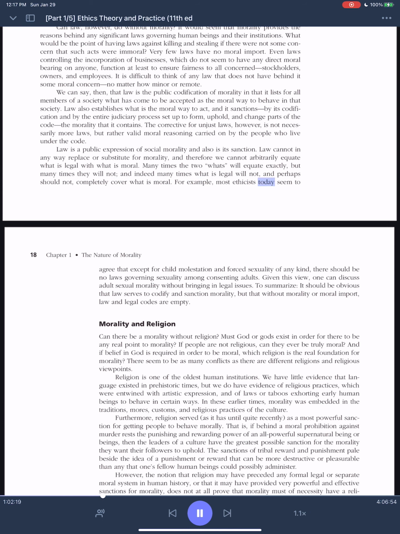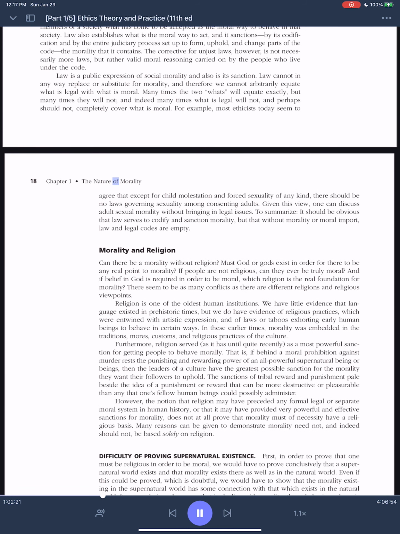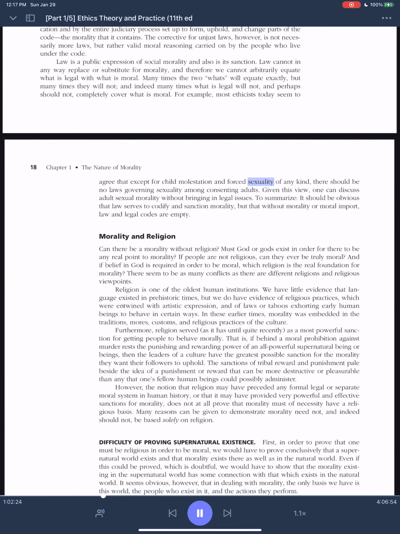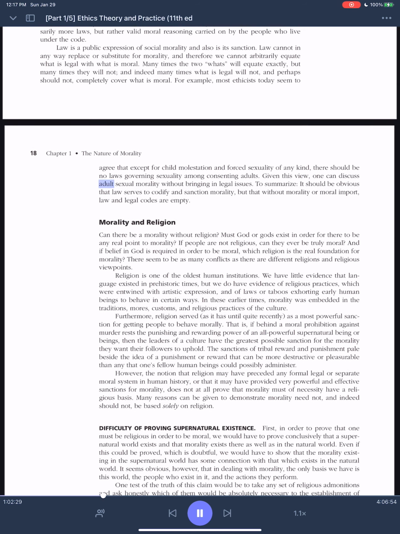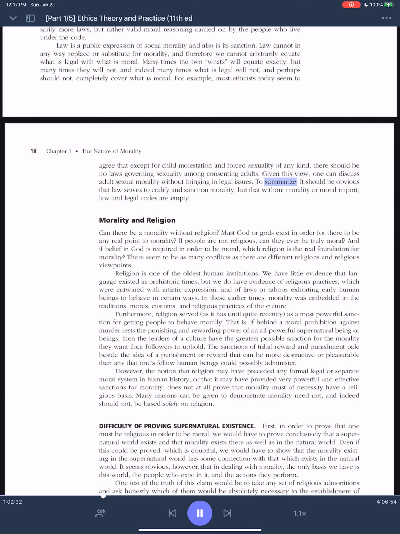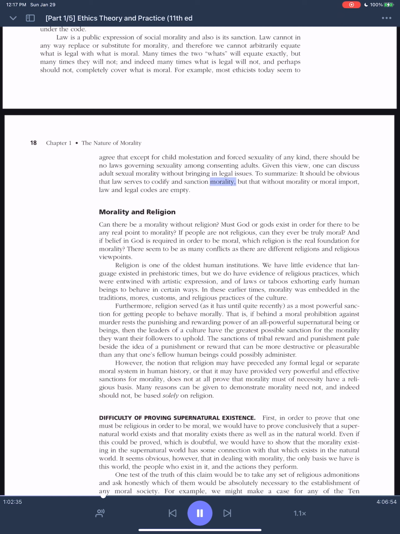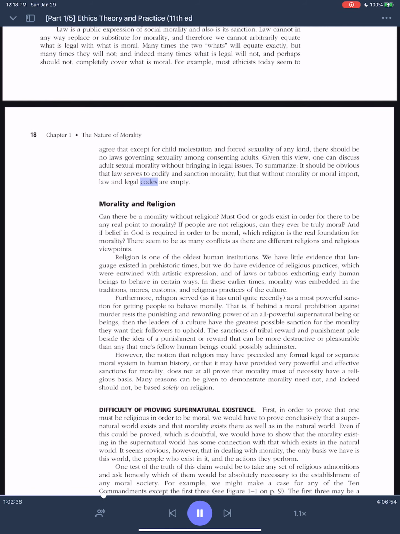For example, most ethicists today seem to agree that except for child molestation and forced sexuality of any kind, there should be no laws governing sexuality among consenting adults. Given this view, one can discuss adult sexual morality without bringing in legal issues. To summarize, it should be obvious that law serves to codify and sanction morality, but that without morality or moral import, law and legal codes are empty.